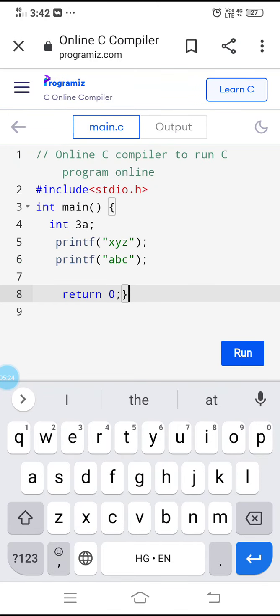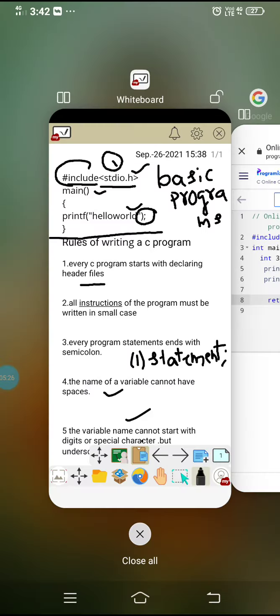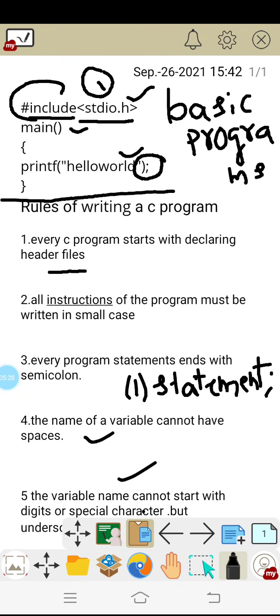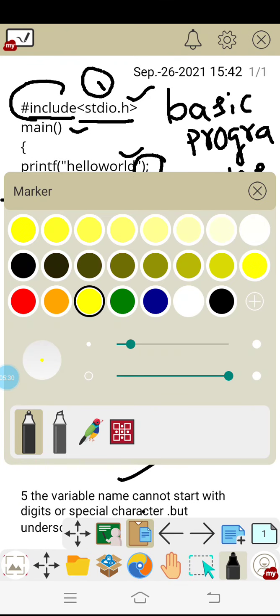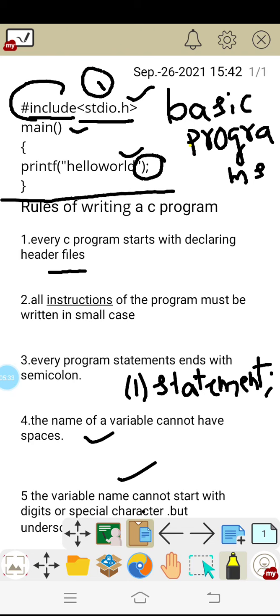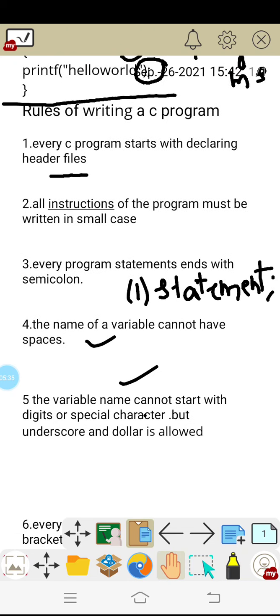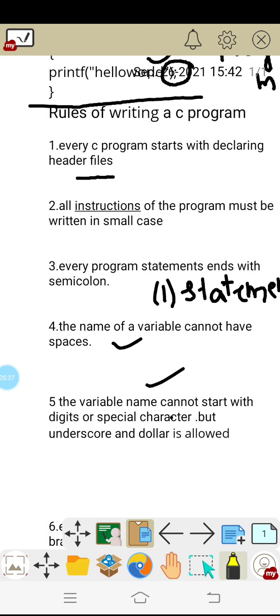That means let us go for the rule. What does the rule say? Simply, the variable name cannot start with digits. The variable name should not start with digits. So if you write a, it is a valid example. But if you write something like 3a, which starts with a digit, it's a wrong example. This we have already executed and seen.